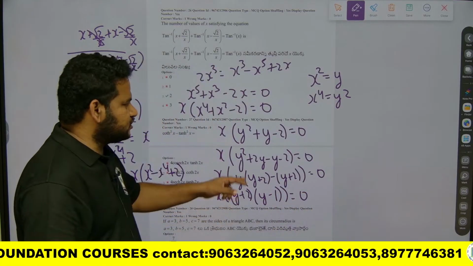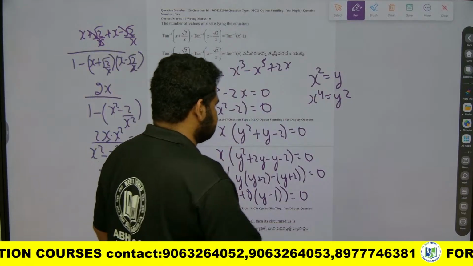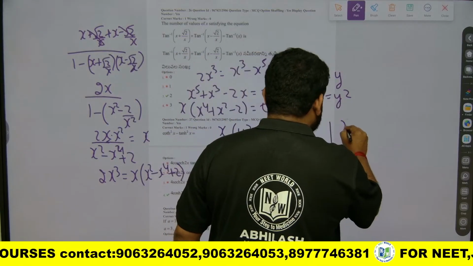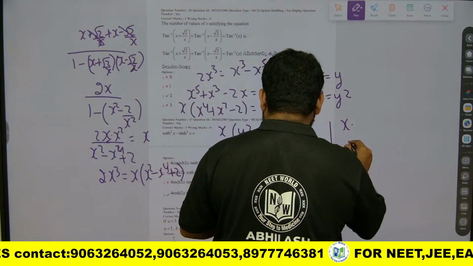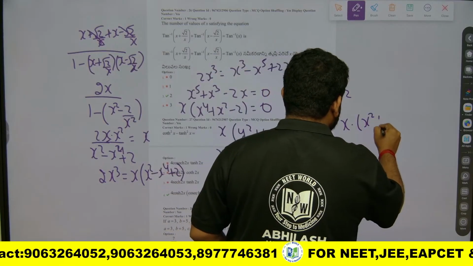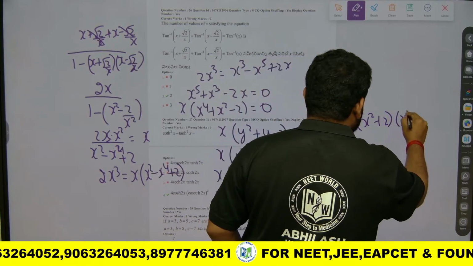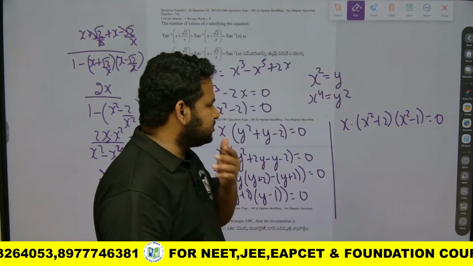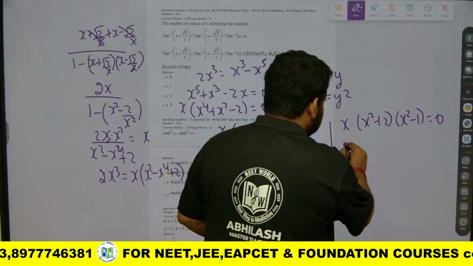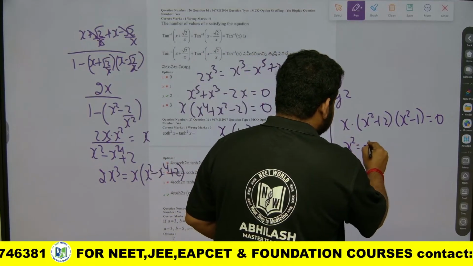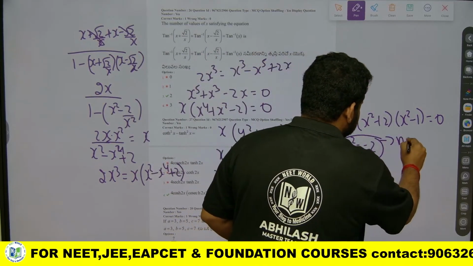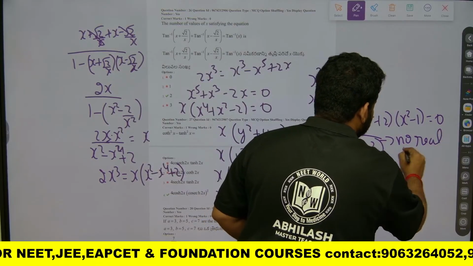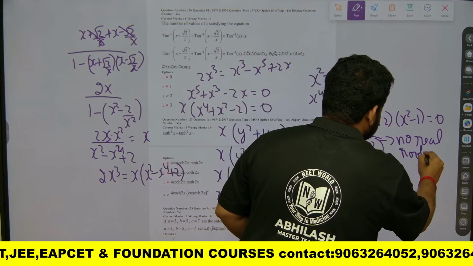Now I will put y is equal to x square here. So this will become x into x square plus 2 into x square minus 1 is equal to 0. Now one thing you must understand: if I put x square is equal to minus 2, this will have no real roots, so I can discard this.